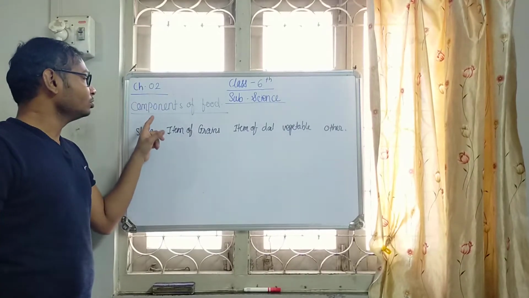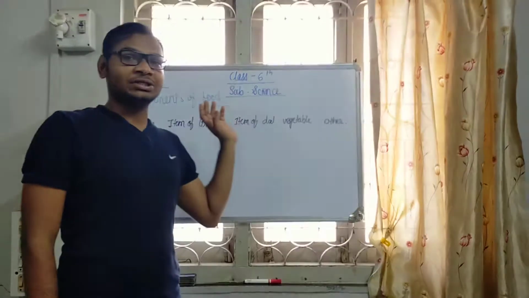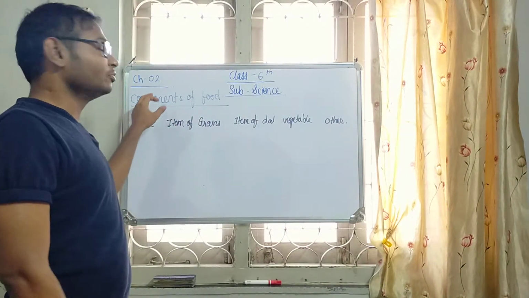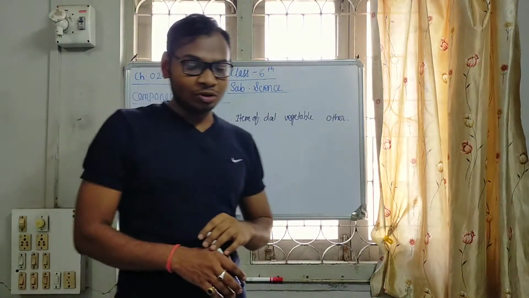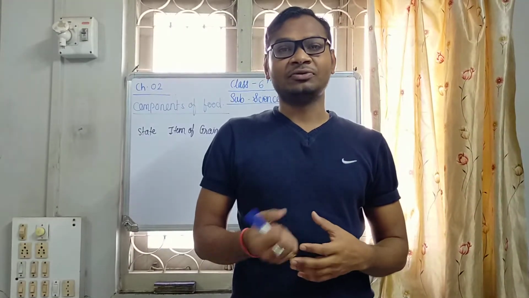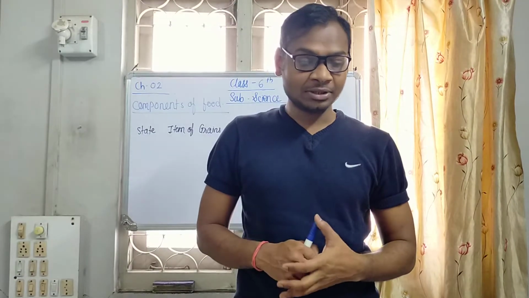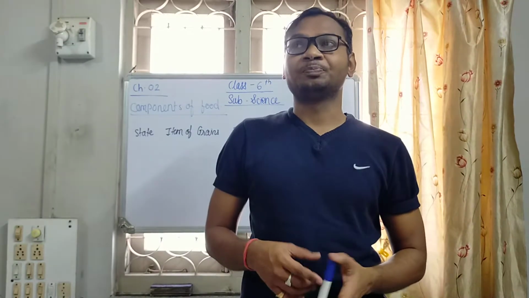Chapter number 2, components of food. In the previous period we completed chapter number 1. Now we are focusing on our next chapter, chapter number 2, components of food. In the first chapter we made a list of food items which are taken on a daily basis. So where does it come from is our next question on that topic.